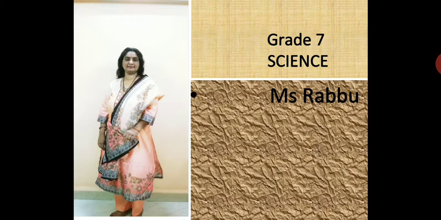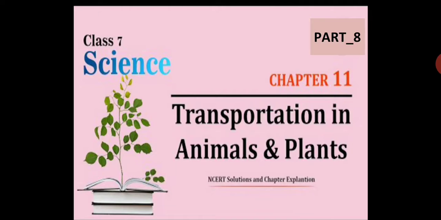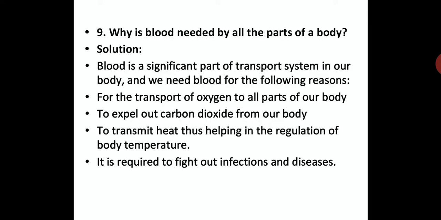So let us continue with the chapter Transportation in Animals and Plants, chapter 11, part 8, and we are going to continue with the NCERT exercise which we have done in the previous session. We have seen till question number 8, so we are going to continue from question number 9 in this session. I hope you will have taken down all the answers. You have understood the concepts. So when you're writing answers, it will clarify your concept which you have learned for this chapter.